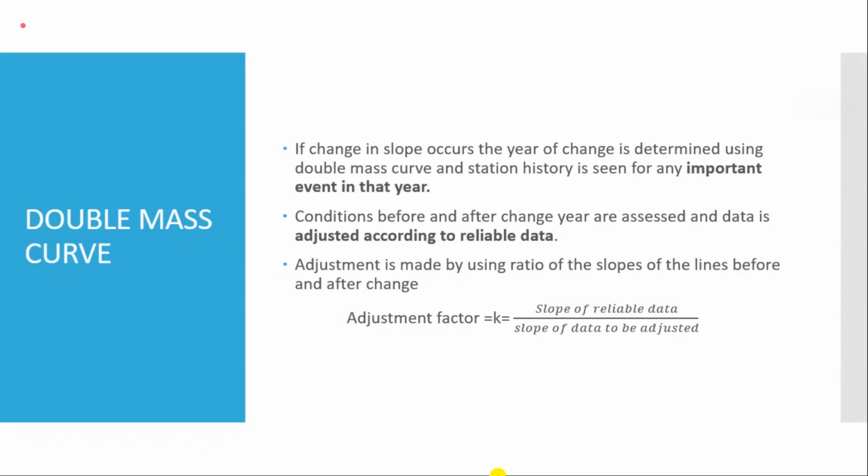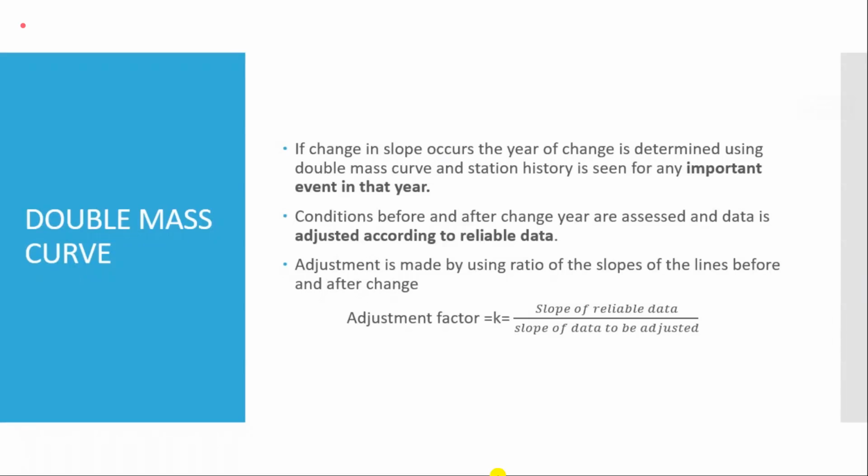So this correction we apply once we have established that the inconsistency is not because of meteorological reasons, but because of human interventions. For example, the method of reading was changed: previously the upper meniscus was being read, now the lower meniscus is being read. Or the gauge has been replaced, and now the measuring stick is a little bit shorter or a little bit longer. If such reasons are found, then they can be used.